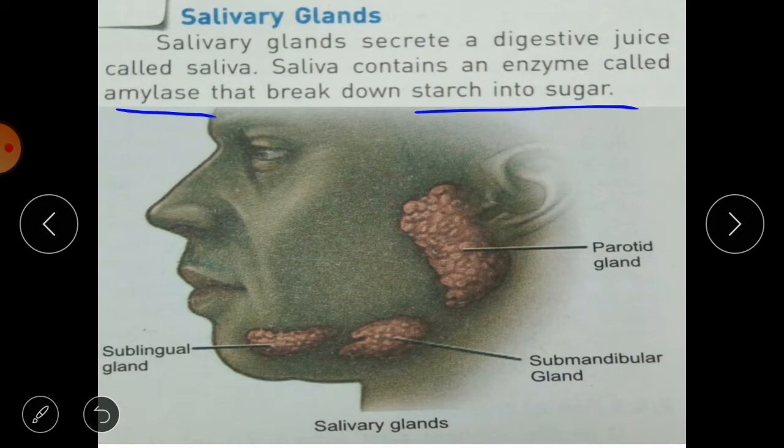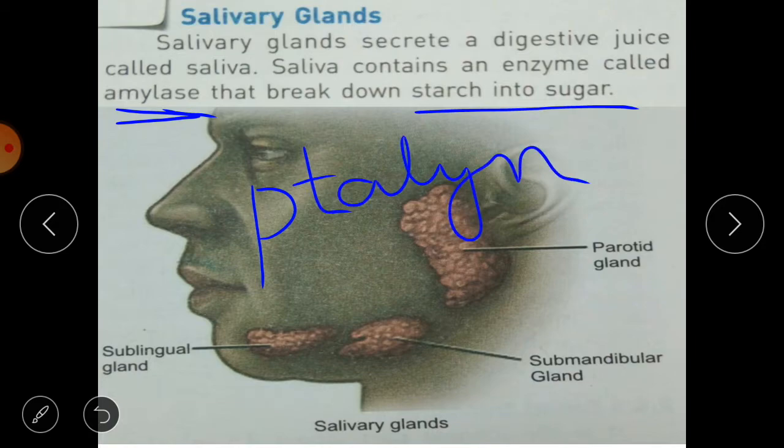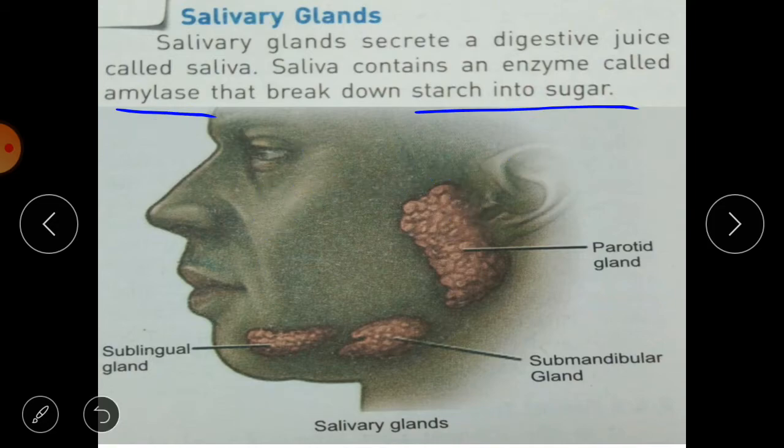That means the digestion of food, it actually starts in the mouth only, and this enzyme, that is amylase, is also called ptyalin. Okay, so this ptyalin or the amylase enzyme, it breaks down starch into sugar. So the breaking down of these carbohydrates starts in the mouth.